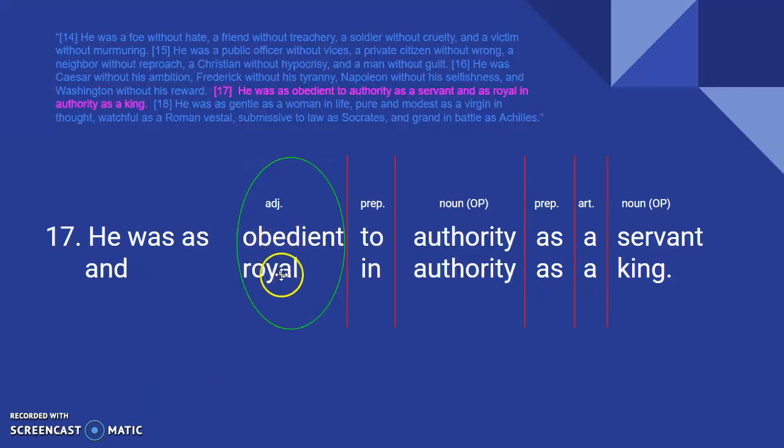So obedient and royal. We don't generally think of people who are royal being obedient, since generally royals are the people in charge. And then we have another example of antithesis happening right here, a servant and a king, right? So you're looking for that as well.